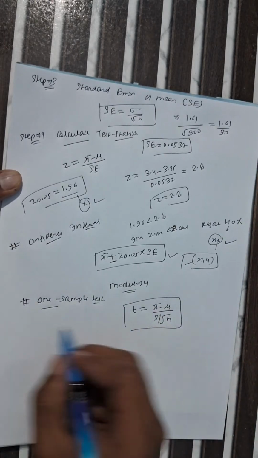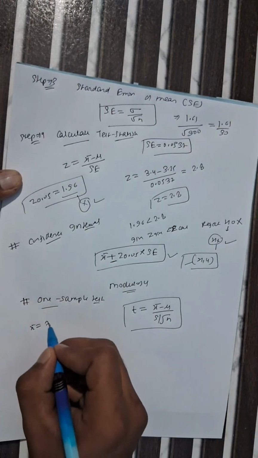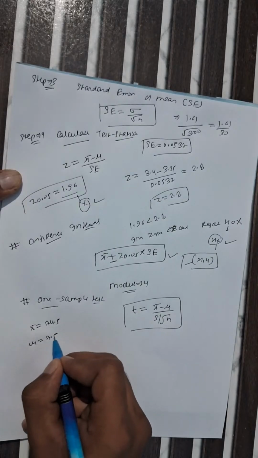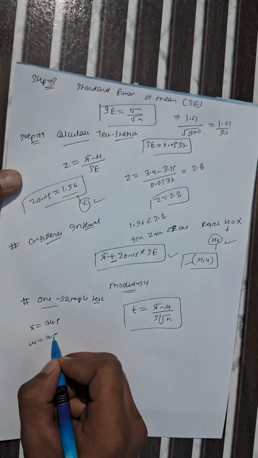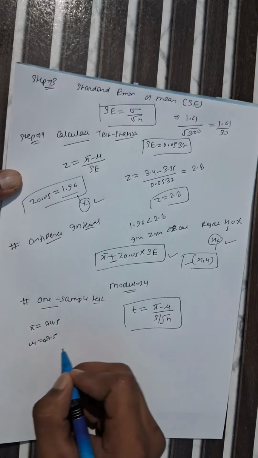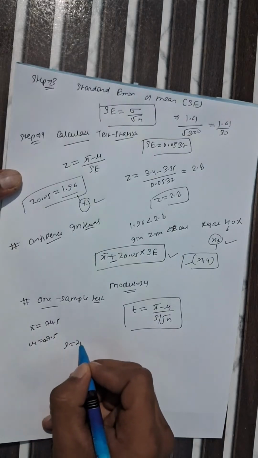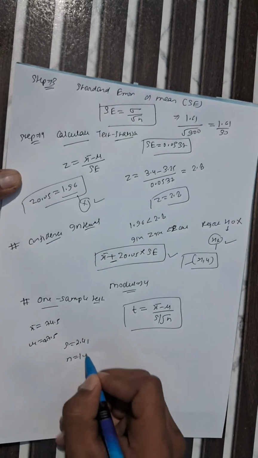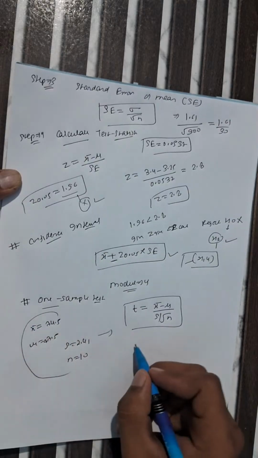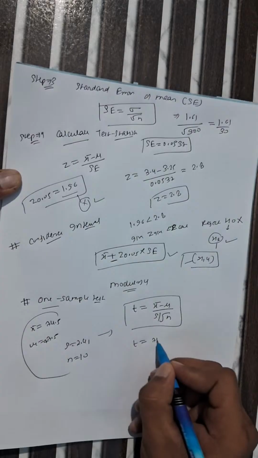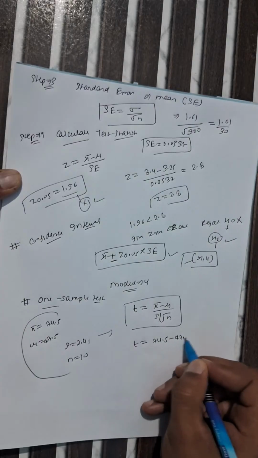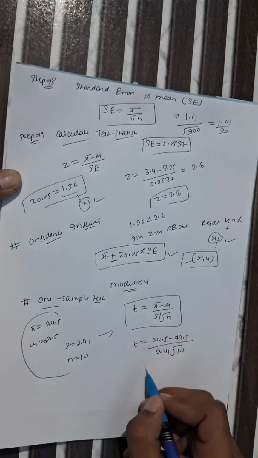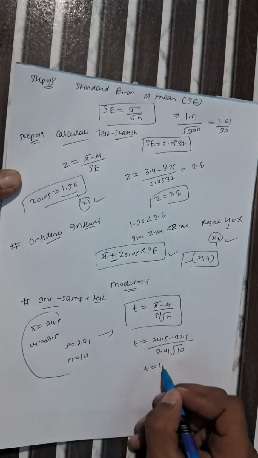We can consider some data for this. X bar equals 74.5, mu equals 47.5, sorry, and s equals 2.41 and n equals 10. So now put all the data in this formula. T equals x bar, which is 74.5, minus 47.5, divided by the s value 2.41 by under root 10. When you calculate it, it becomes 1.827.